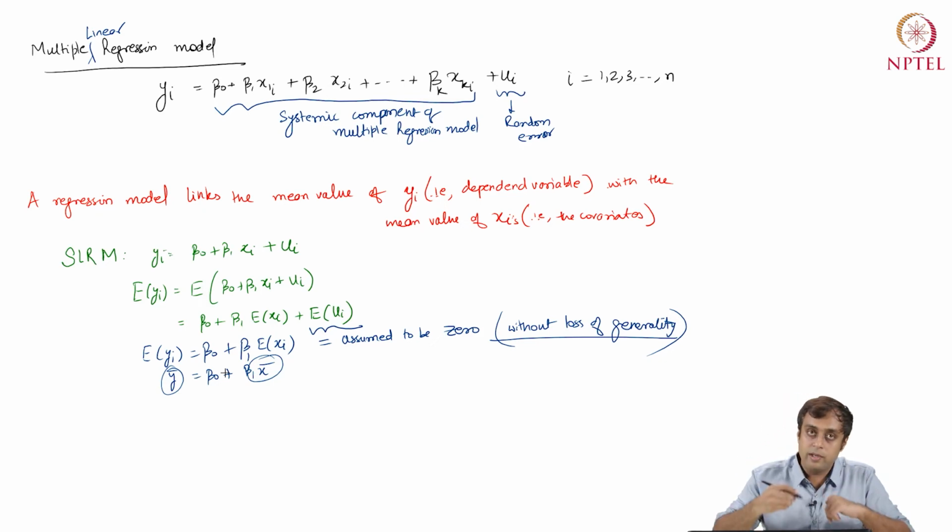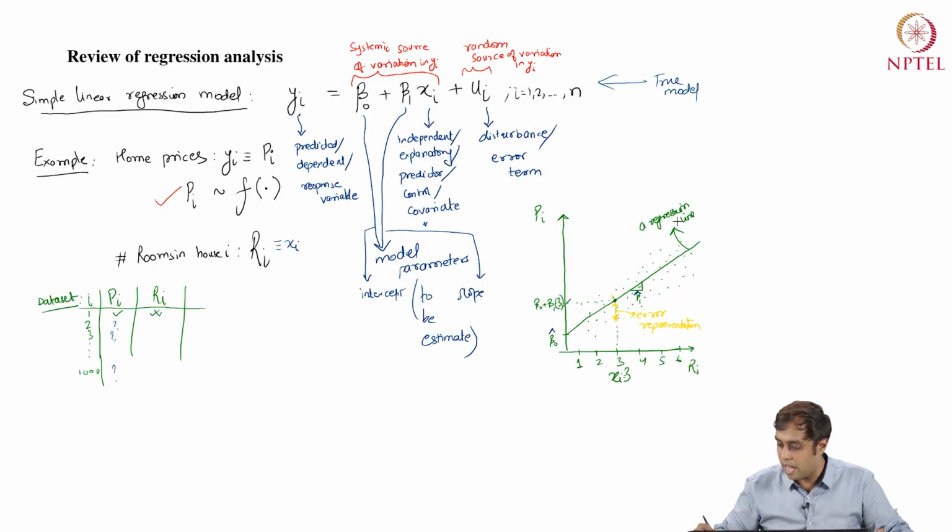Okay. Now if I go back to my graph, what's happening is that this regression line is nothing but expectation of pi equals beta 0 hat plus beta 1 hat expectation of ri. These are hats, data driven slope and intercept, right?